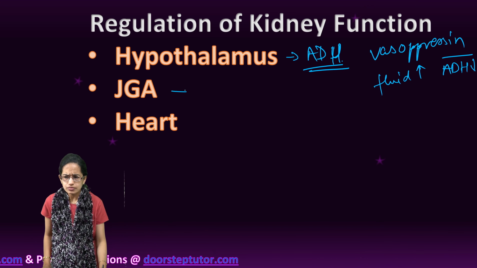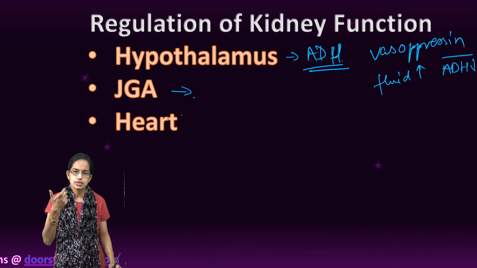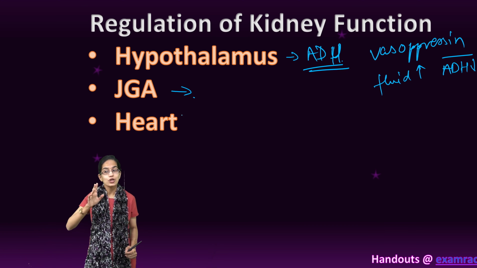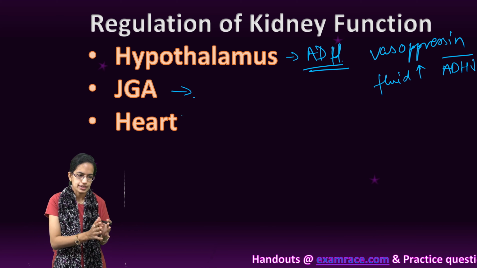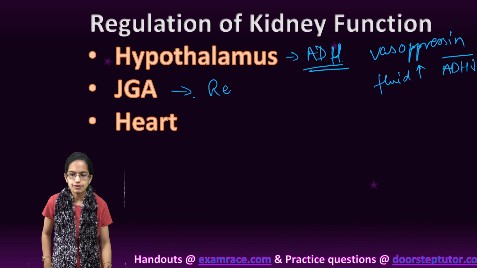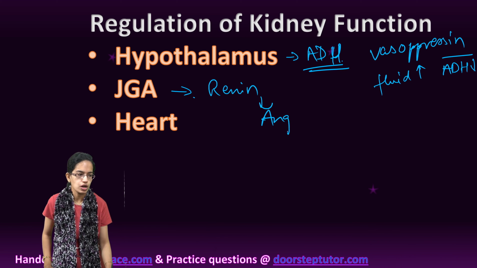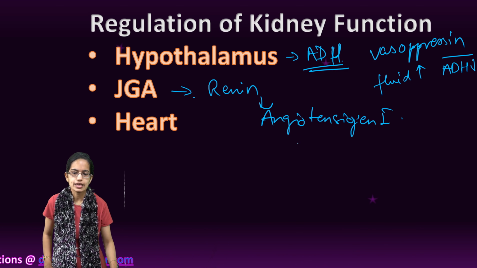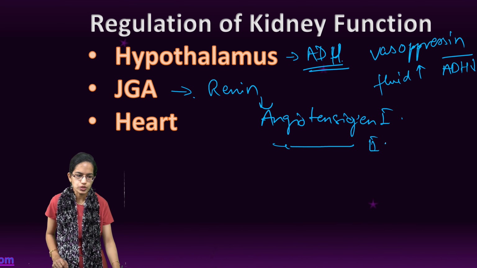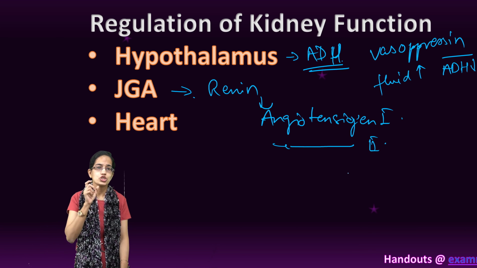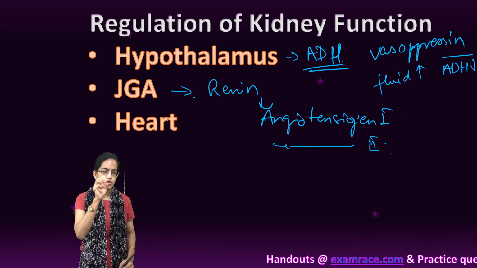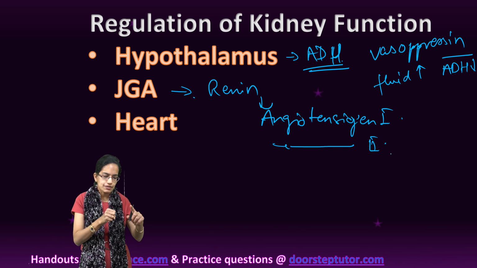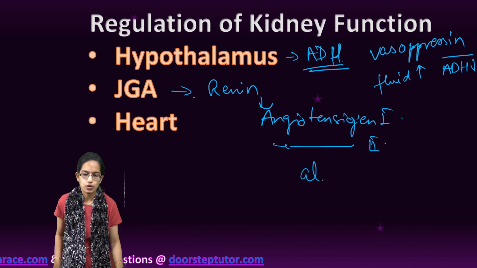The next is the JGA, which is the juxtaglomerulus apparatus. Now here, the fall in the glomerulus filtration rate would activate the juxtaglomerulus apparatus or the JG cells to release renin. This renin would release angiotensinogen 1, and then you would have angiotensinogen 2 that would be released. Angiotensinogen 2 is a vasoconstrictor. So it increases again the glomerular blood pressure and activates the cortex to release aldosterone.